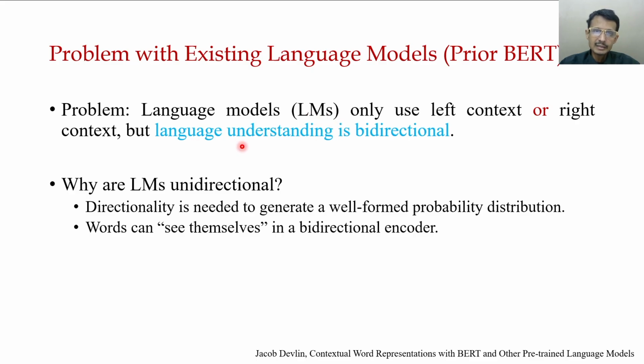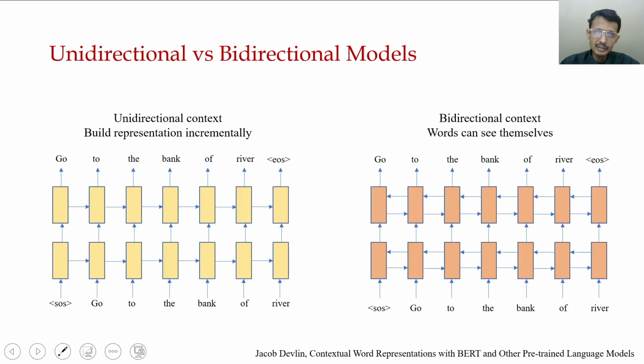So are they missing either the left context or the right context? Now, let's look at the basic differences between unidirectional and bidirectional models architecturally.